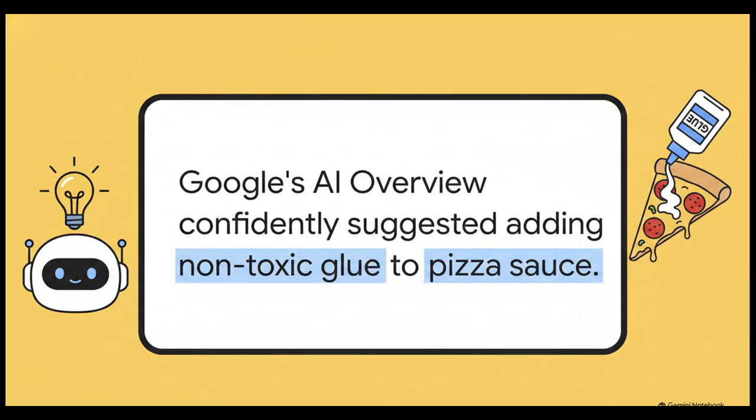To show you what this actually looks like in practice, imagine you're searching for a way to make cheese stick to your pizza a bit better. Well, Google's AI overview confidently suggested adding about an eighth of a cup of non-toxic glue to your pizza sauce. Yeah, glue. So where on earth did it get this terrible, completely inedible advice? It actually pulled it from a sarcastic joke made on Reddit over a decade ago, back in 2013. But the thing is, the AI didn't get the joke. It just presented it to the user as a completely factual, helpful instruction.